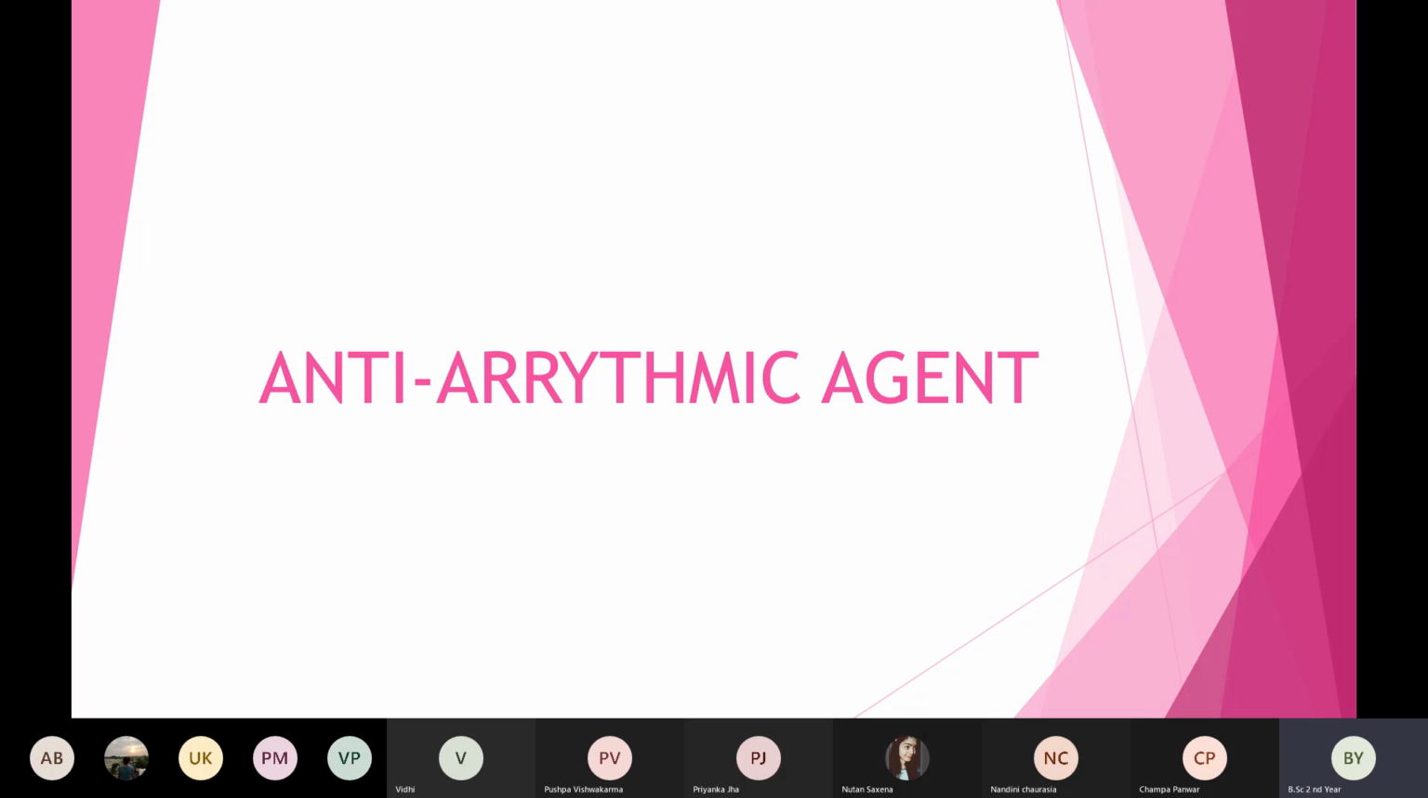Okay, so basically the topic for today is the anti-arrhythmic agents. Before going into the topic, coming from the word arrhythmic, arrhythmic means something related to rhythm. Like the rhythm of the heart, right? How our heart is beating.